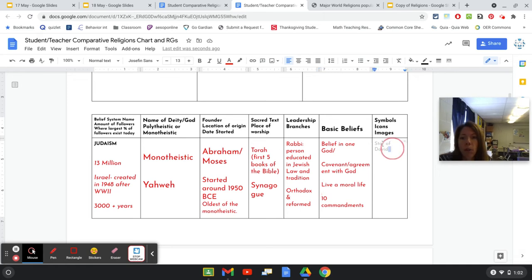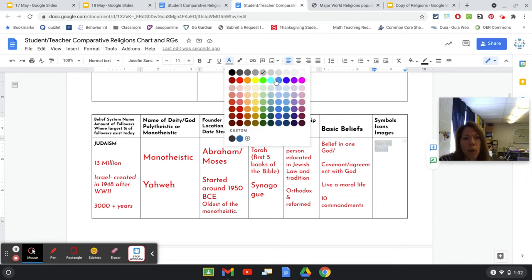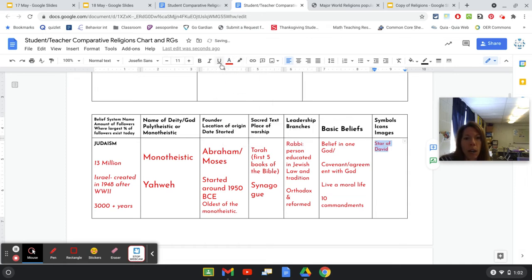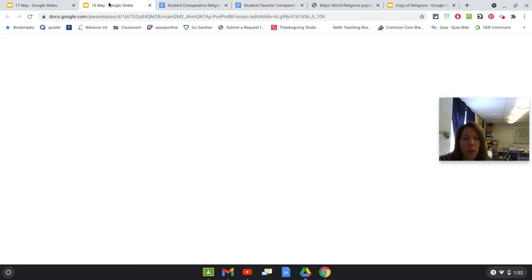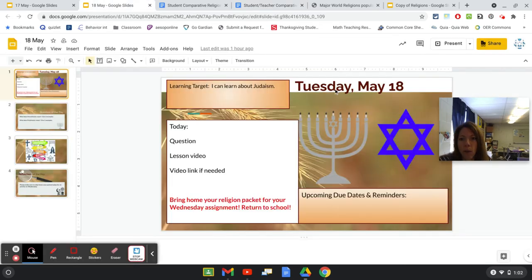And what is a symbol for Jews? It is the Star of David. So is the menorah, actually. But the Star of David is the one that you usually see more associated with the Jews. And that was on our opening slide right here. This is an example of the Star of David.